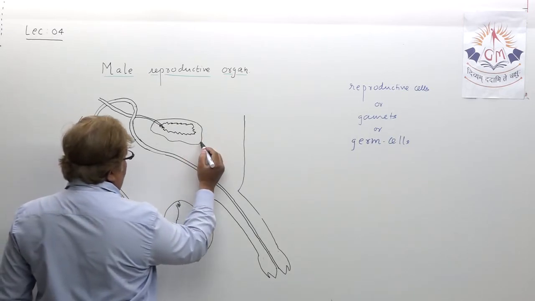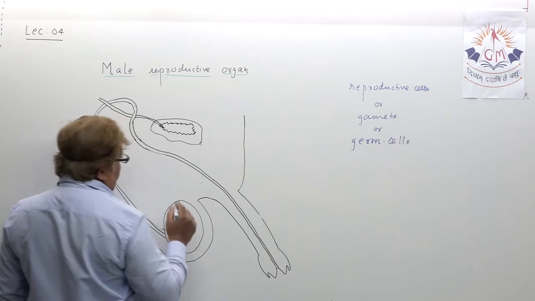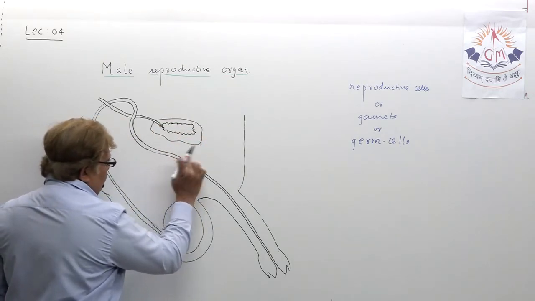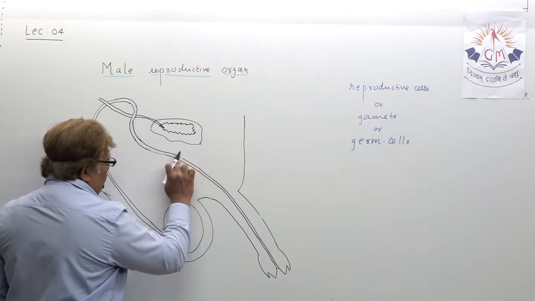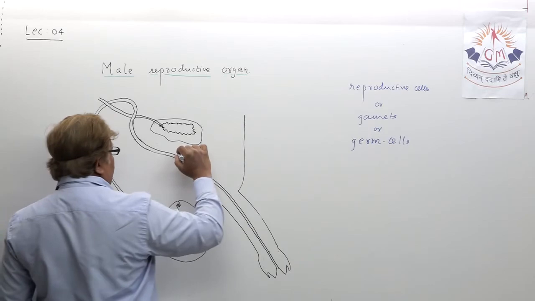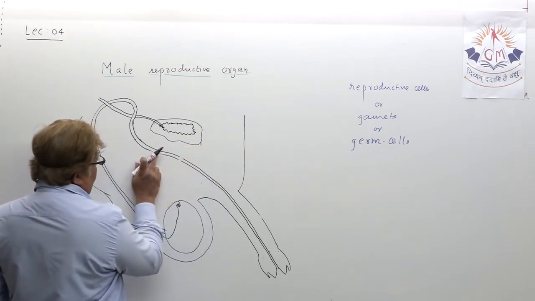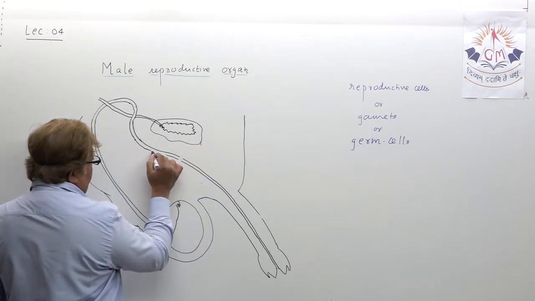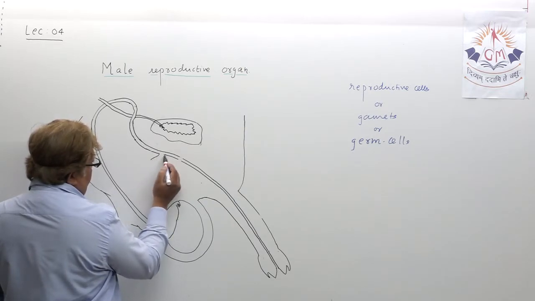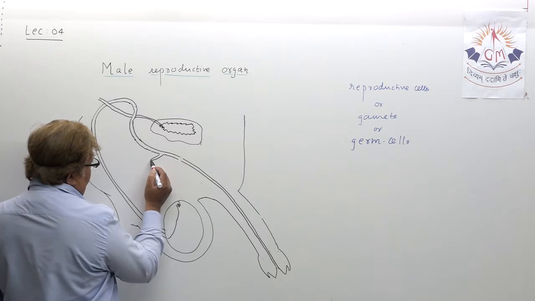And then actually here you will show how the union takes place. When you explain, you will understand it in detail. Okay. Here you have to show one another gland, that is the seminal vesicle.